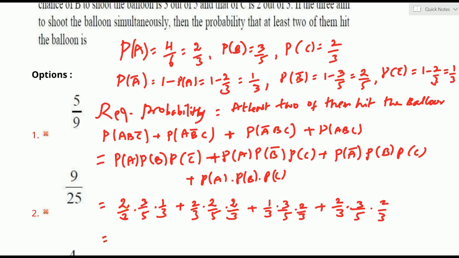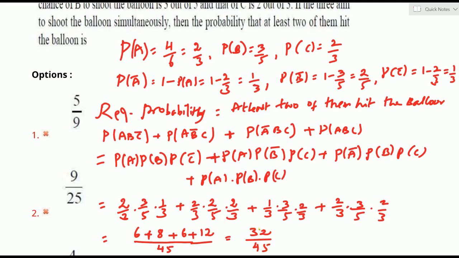Numerator: I am taking 2 into 3 into 1 is 6. Next, 2 into 2 into 2 is 8. Then plus 2 into 1 into 3 into 2 is 6. Then 2 into 3, 6, 6 to 12. The denominator is 45. We got this result by adding all these: 6 plus 8, 14, plus 6, 20, 20 plus 12, 32. So 32 by 45. This is our result according to the given question.